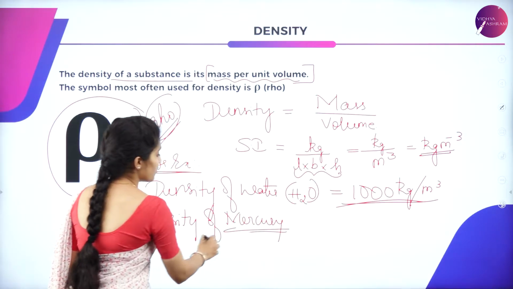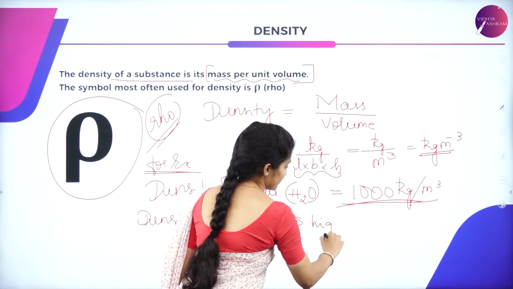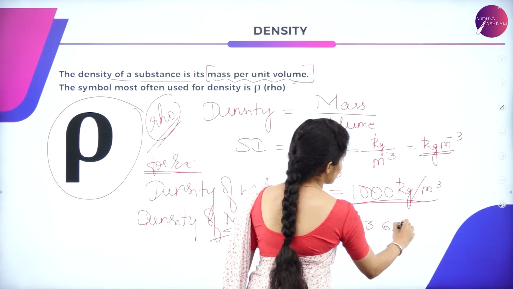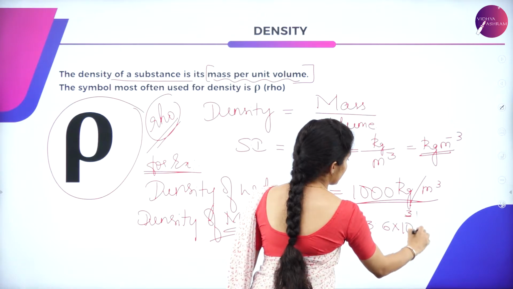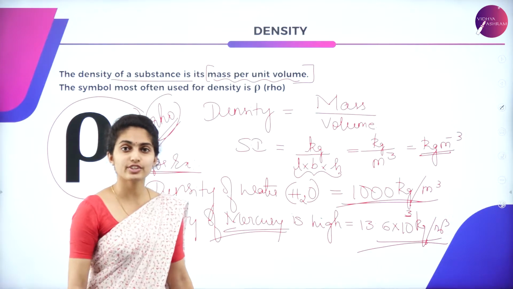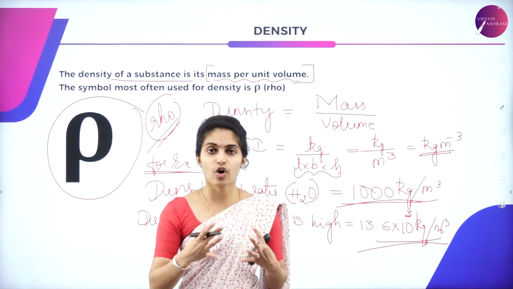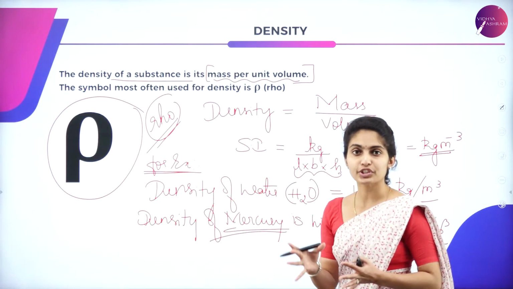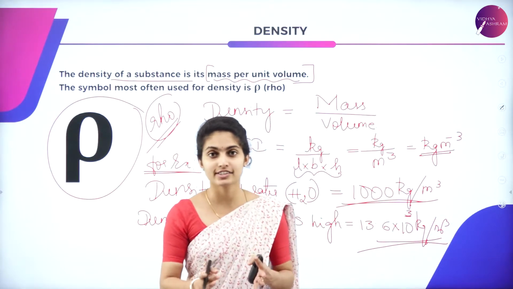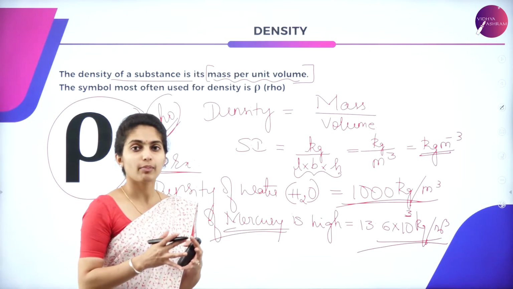So the density of mercury is highest, and it is given as 13.6 into 10 raised to 3 kg per meter cube. The density of mercury is very high when you compare it to the density of water, and the density of water is a standard one, that is 1000 kg per meter cube. That is all about the density.